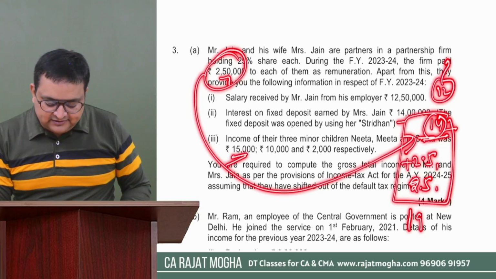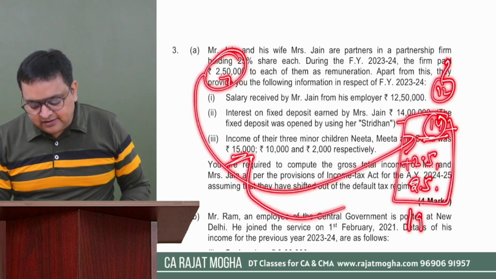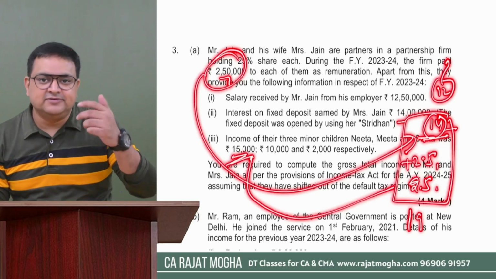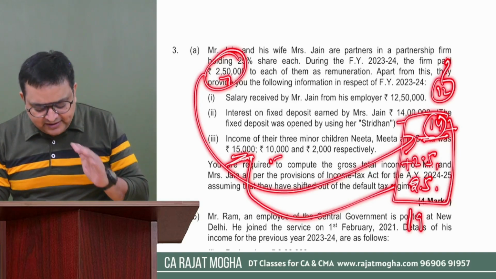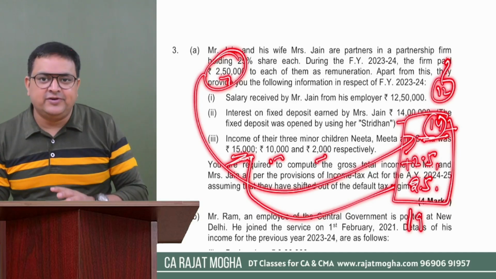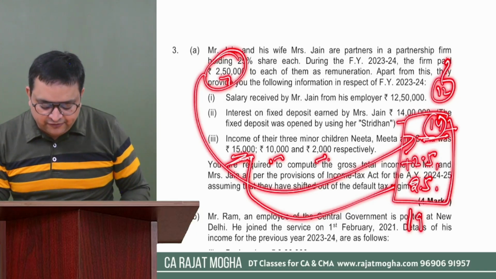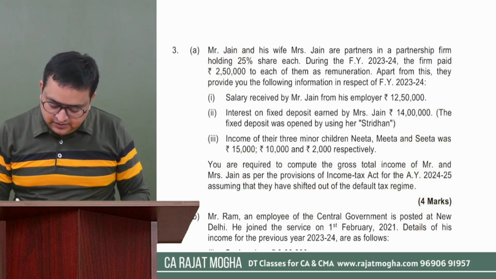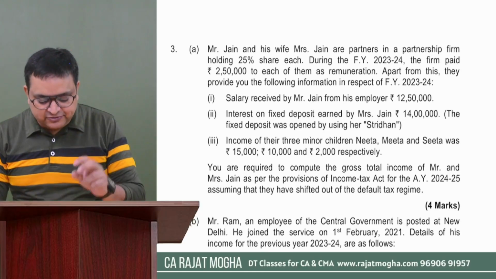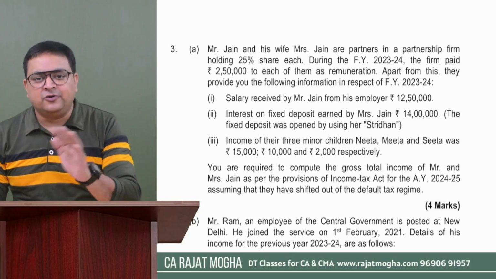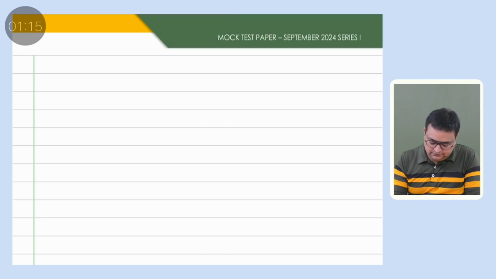And again, this income of minor child will be added in Mrs. Jain's hand because her income is more, right? So 15,000 minus 1500, 10,000 minus 1500, 2,000 minus 1500 would be the income of Mrs. Jain, right? So again, I would request you to please attempt this question and then you can cross check with my answer.